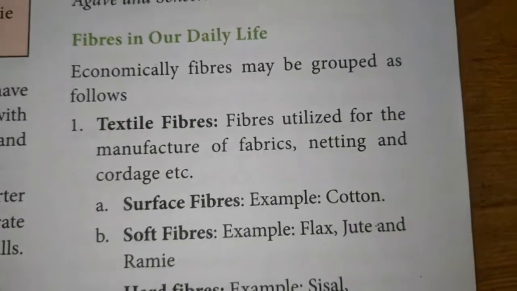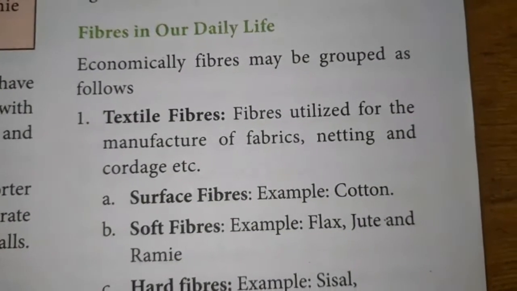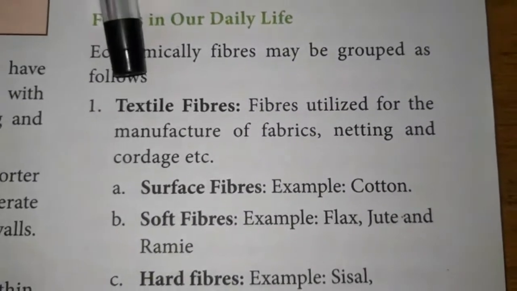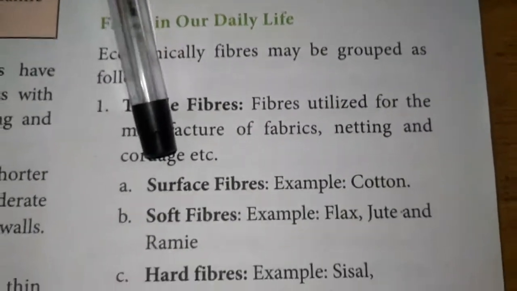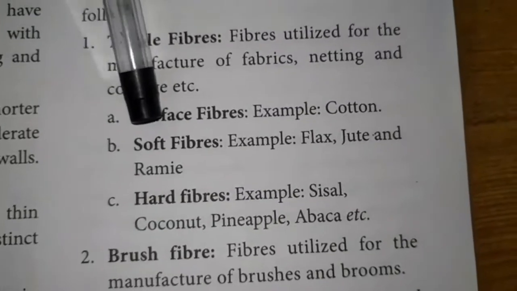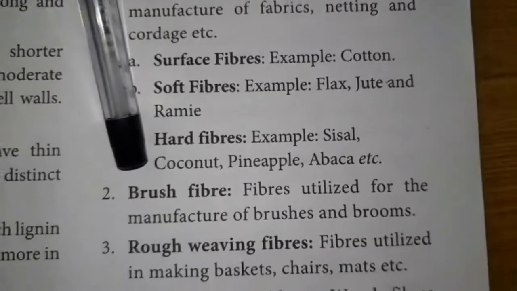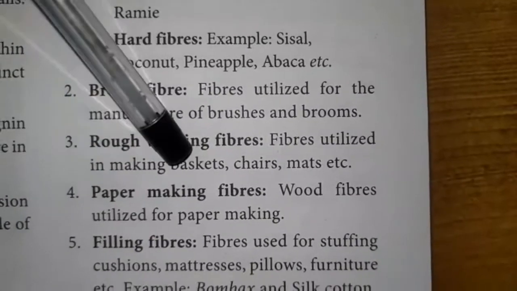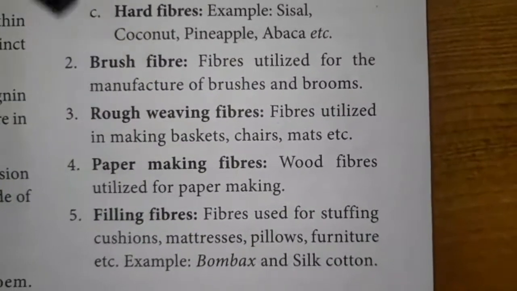Next, the uses of fiber in our daily life. The fibers used in our daily lives are textile fibers, surface fiber, soft fiber, hard fibers, brush fibers, rough weaving fiber, paper making fiber, and filling fibers.